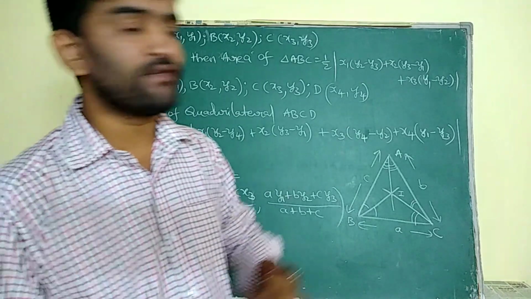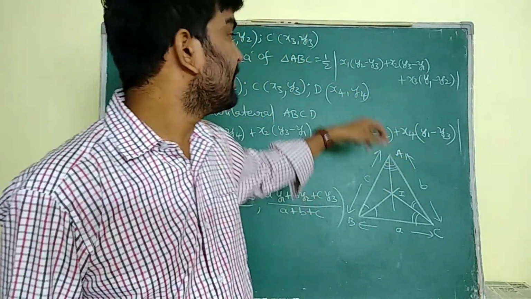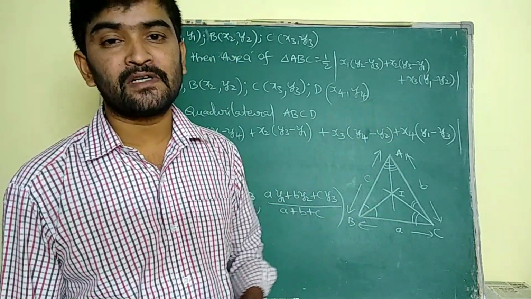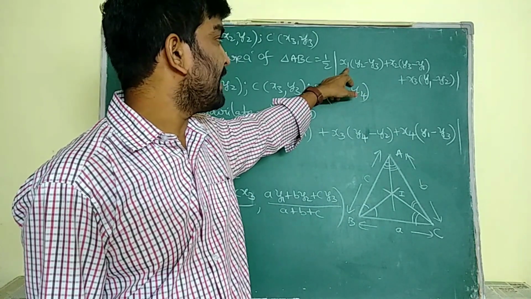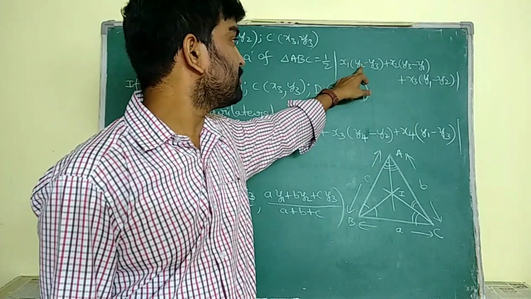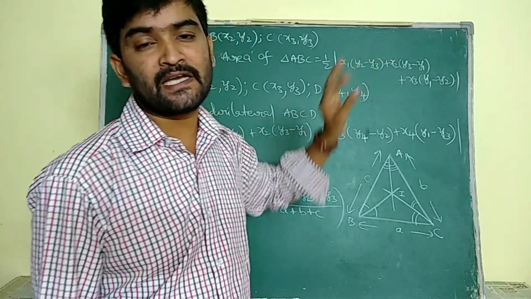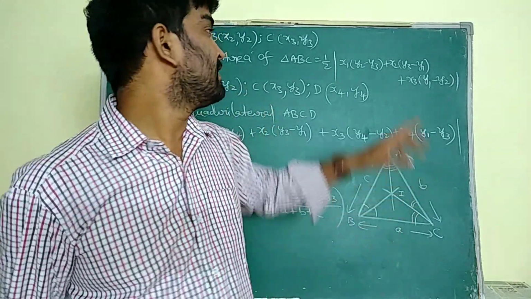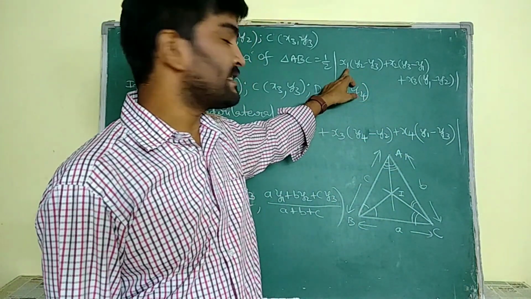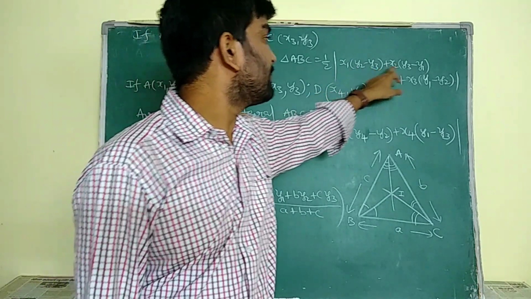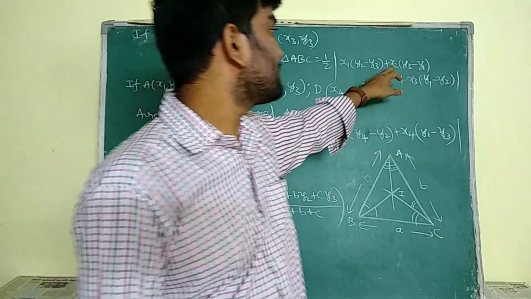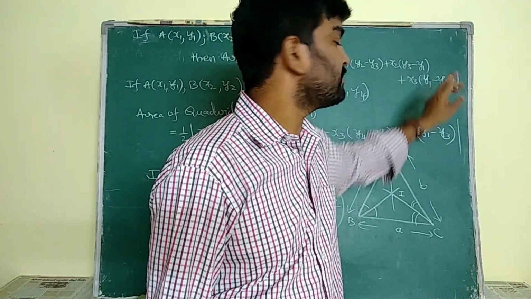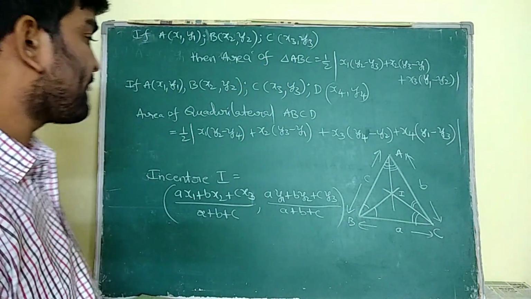Here is one hint: just remember the first term, x1 into y2 minus y3. After that the remaining terms are derived as: after 1 comes 2, after 2 comes 3, after 3 again 1. Why? Because you have 3 points, no more. It's a cycle. So see 1 2 3. Next change these numbers as 2 3 1. Next change these numbers as 3 1 2. 3 after 1, 1 after 2, like that. This is the aim for remembering the formula.